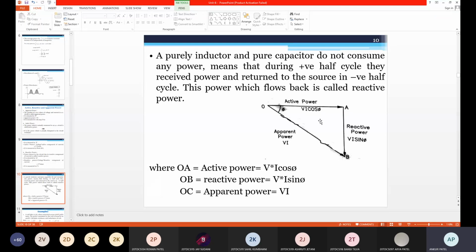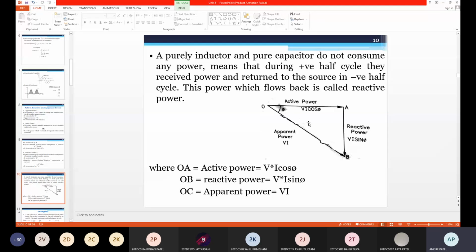Okay, so this is the power triangle for active, reactive, and apparent power. So you can say this is active power, this is reactive power and this is apparent power. So anyone can tell me what is cos phi according to this power triangle? Active power upon apparent power. Yes, P by S. Okay, cos phi is equal to P by S. So the third definition is the ratio of active power to apparent power.